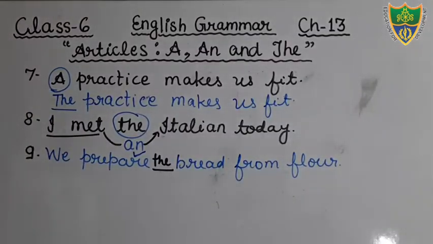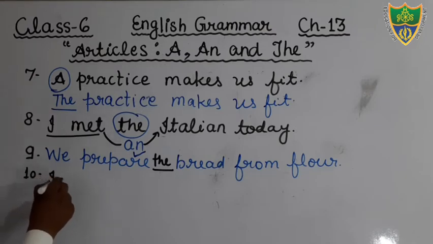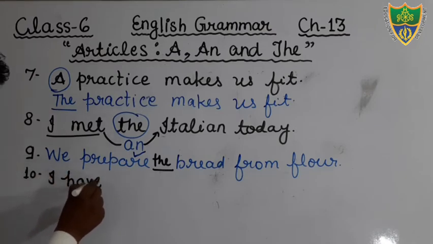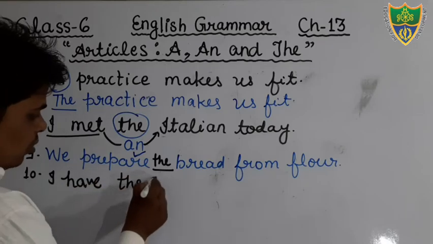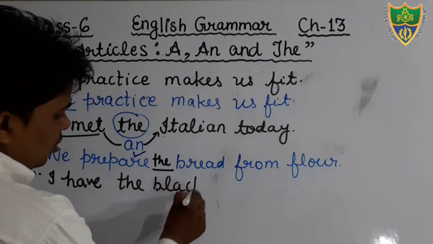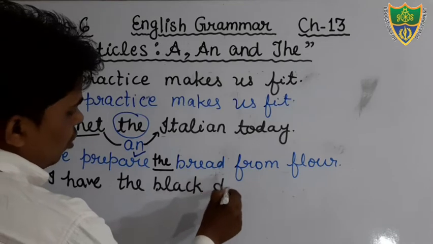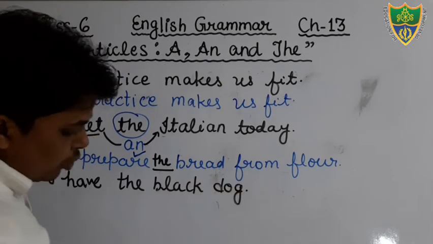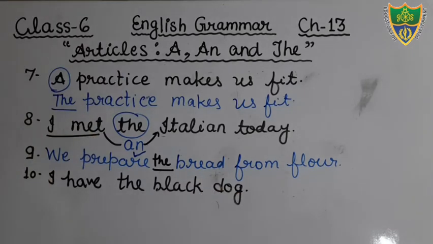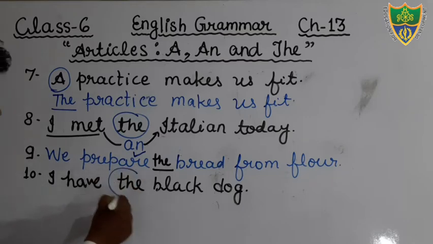Come to the next question. Question number 10. Just see, what is question number 10? I have the black dog. Just see, students, the article the is used, that is not appropriate.